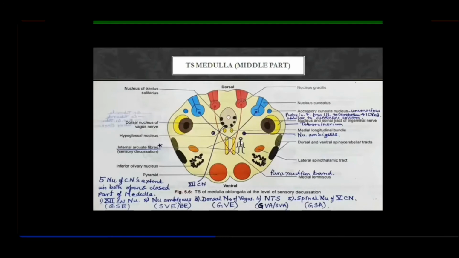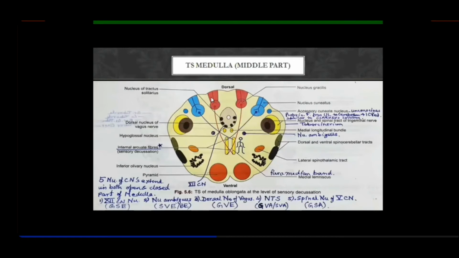So you find that the lateral spinothalamic tract is still in its position where it was in the spinal cord, that means in the lateral funiculus. And even the spinocerebellar tracts still continue in the same position as they were in the spinal cord. Got it? So this is all about the white matter, and these peripheral general somatic afferent nuclei are also surrounded by their tracts.